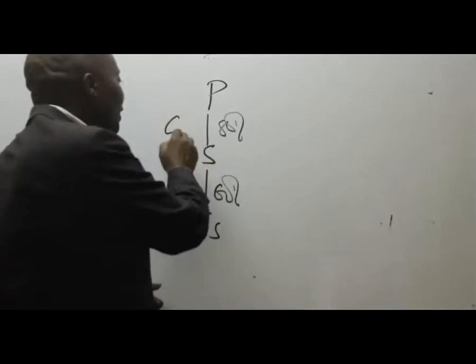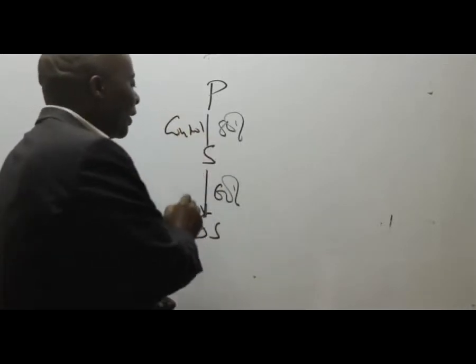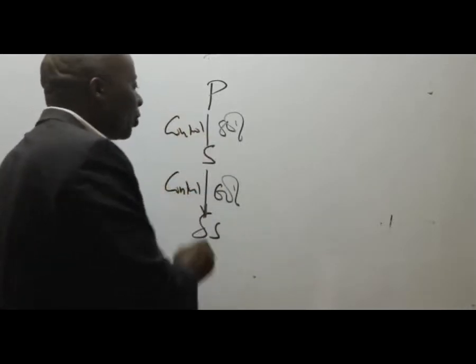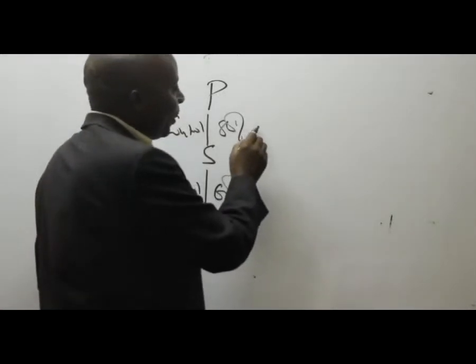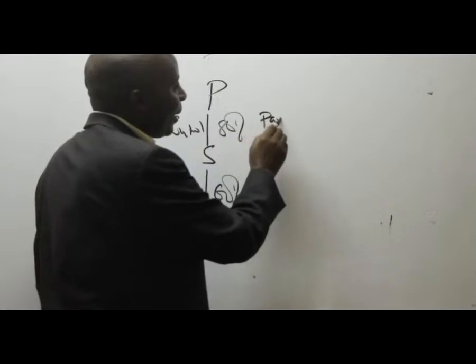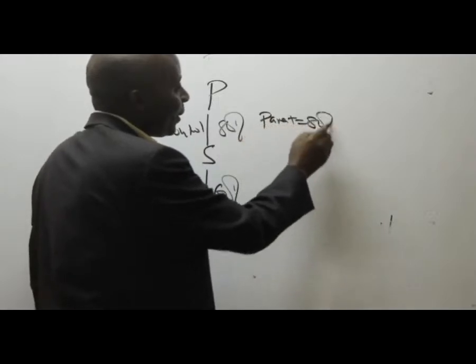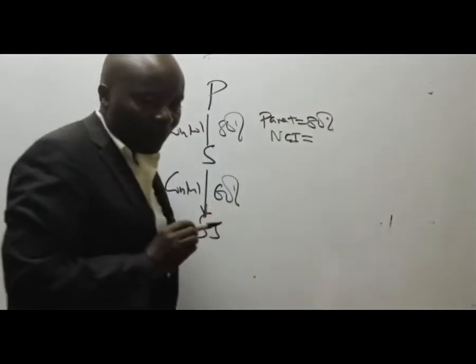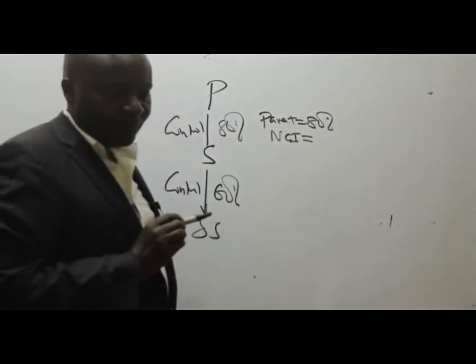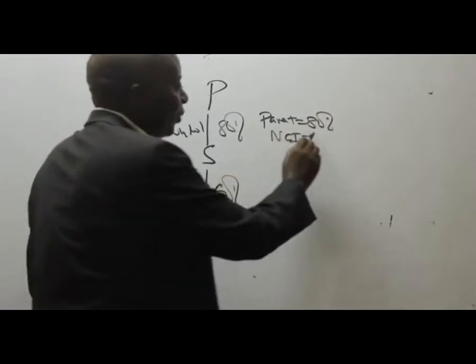So I've said that here we are in control. The same case here, we are in control. So then I would want you to go straight away and give me the parent. The parent here owns 80%. How about the other stakeholder called NCI? NCI will be owning what percentage, somebody? 20%. Thank you very much.